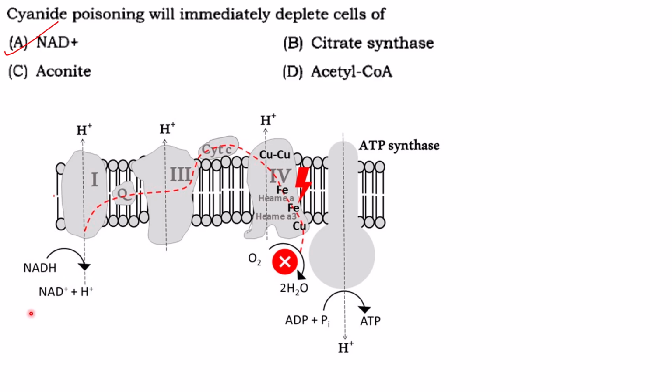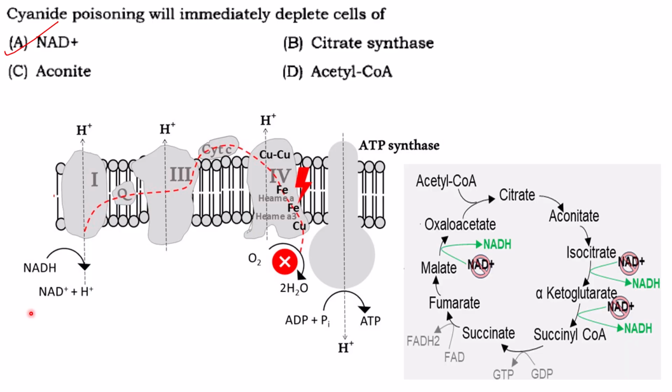Now as a result of this drop in the NAD+ level, the citric acid cycle enzymes will not function. Why? Because there are 3 steps in the citric acid cycle which require NAD+. So NAD+ is reduced means the citric acid cycle will not function.